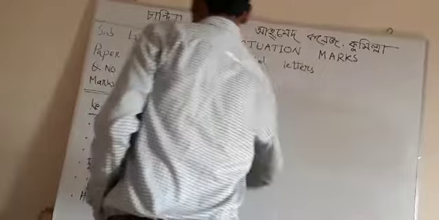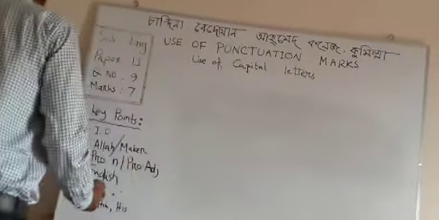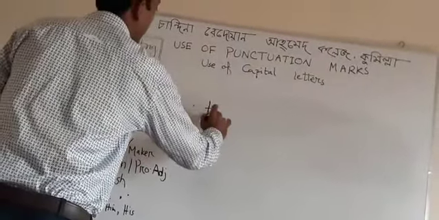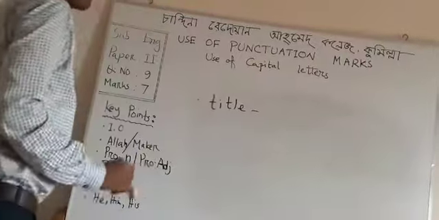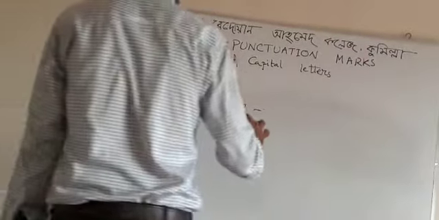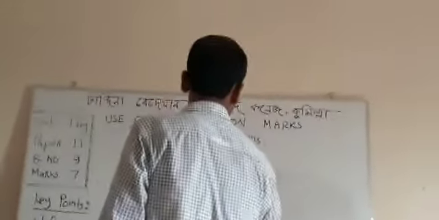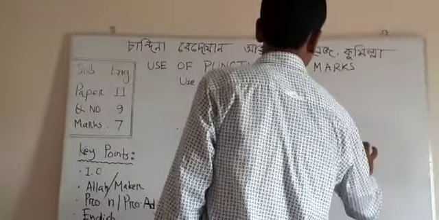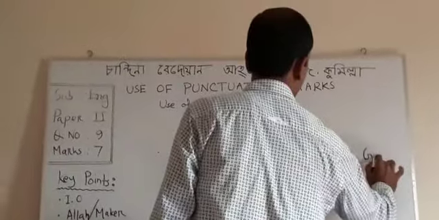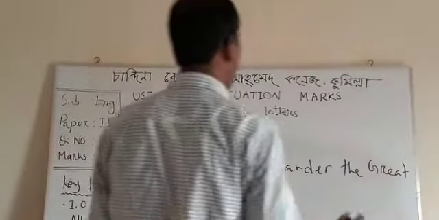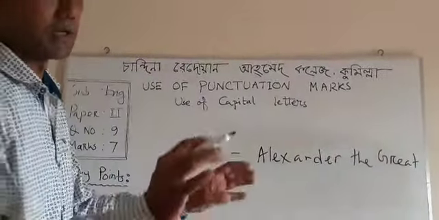Next, another rule is that we should write the title or designation with capital letters. Title: Alexander the Great, the title of Alexander the Great.